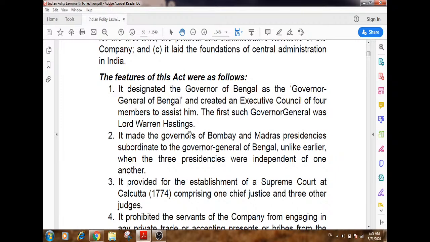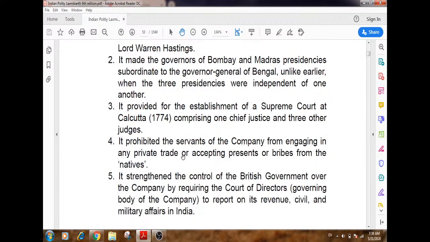It provided for the establishment of the Supreme Court at Calcutta in 1774, comprising one Chief Justice and 3 other judges. It prohibited the servants of the company from engaging in any private trade and accepting presents or bribes from the natives. That means the servants of the company should not do any private trade for themselves.